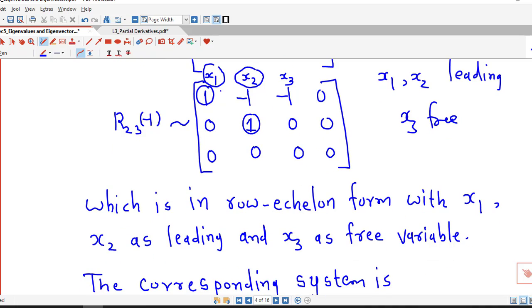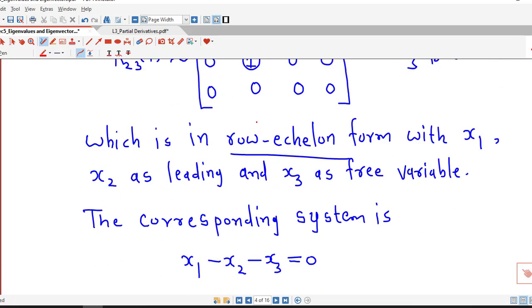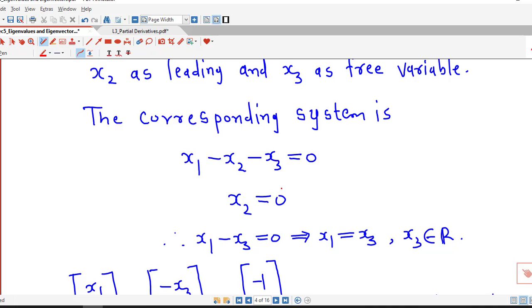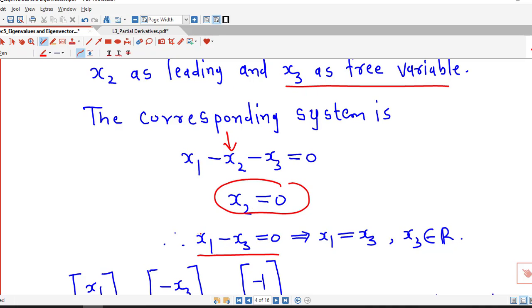So we write down the system corresponding to the row echelon form. The first equation is x1 minus x2 minus x3 equal to 0. The second equation is x2 equal to 0. That means x2 becomes fixed, and if we put the value of x2 here, we obtain x1 minus x3 equal to 0. Now x3 is a free variable and x1 is a leading variable, so we express x1 in terms of x3. Since x3 is a free variable, we can have any value for x3.